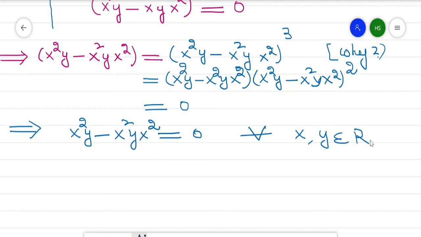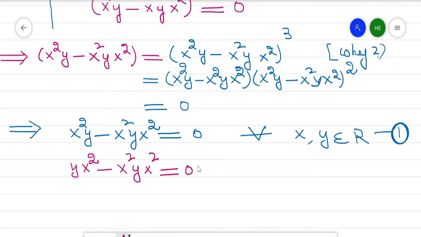Now similarly we get in the case of yx², so here it is x²y. I write it as equation number 1. Similarly, along the same line, yx² minus x²yx² is equal to 0, as equation number 2.